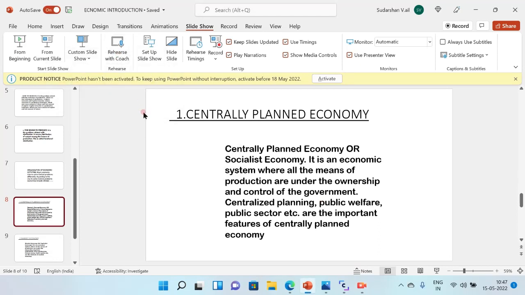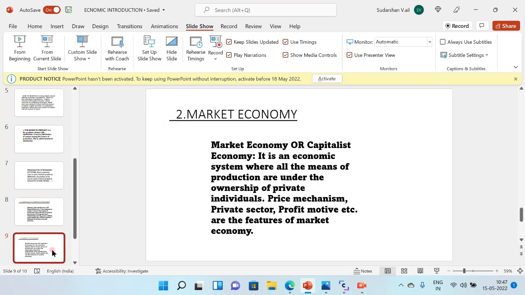The second method of solving the central problems of an economy is the market economy, also called the capitalistic economy. It is an economic system where all means of production are under private ownership. It is completely opposite to the centrally planned economy. All the means of production are in the hands of the private sector. Price mechanism, private sector and profit motive are some of the features of the market economy.